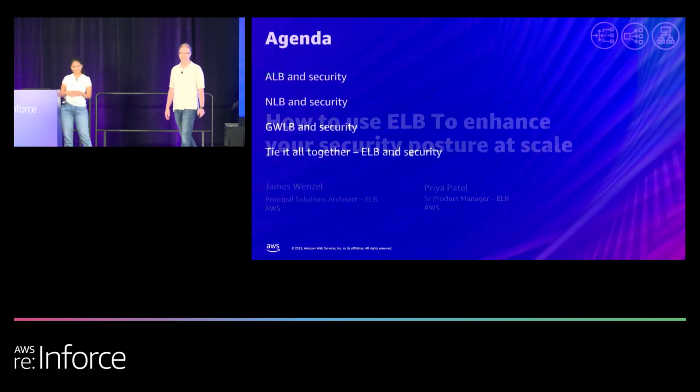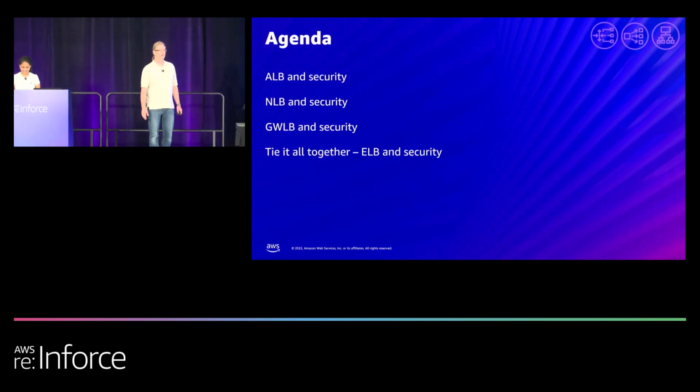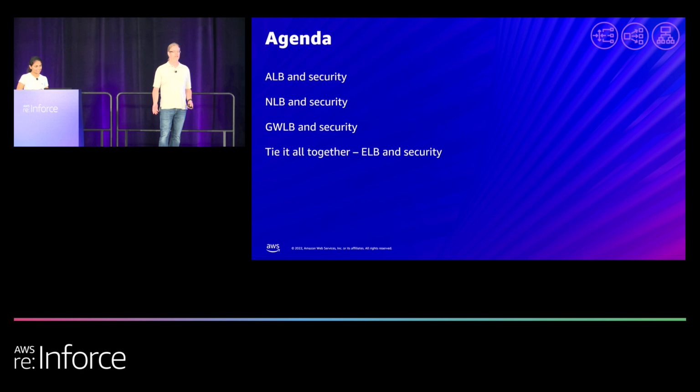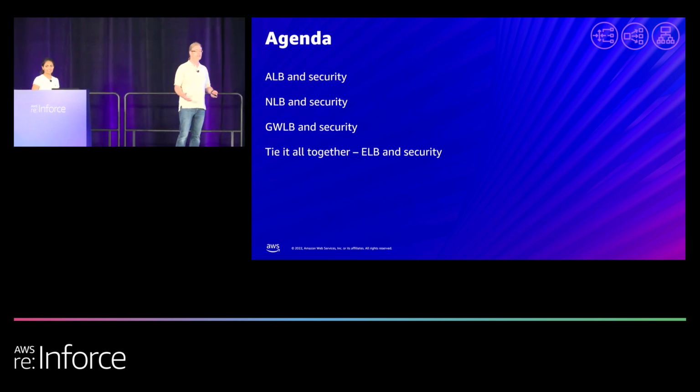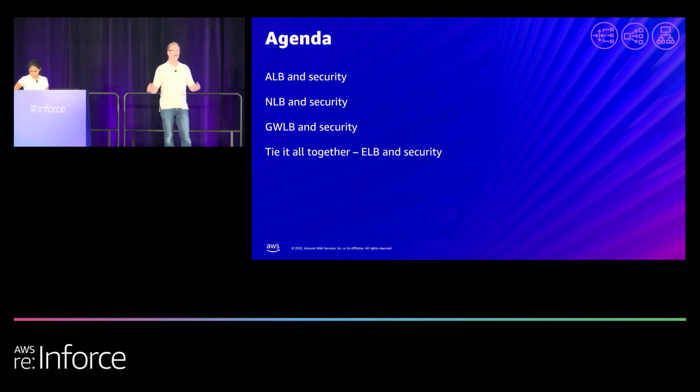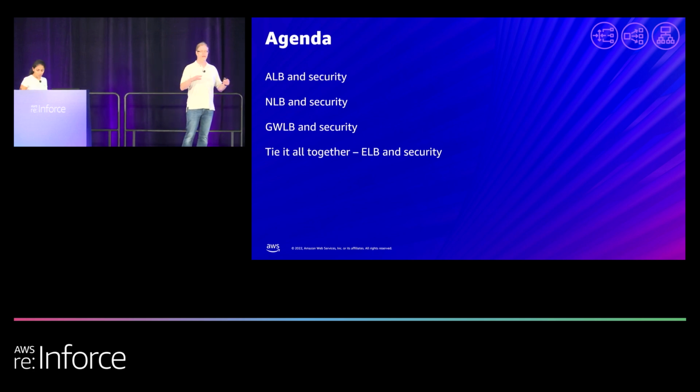Okay, so let's get into what we're going to be talking about today. Our agenda is to talk about ALB, NLB, and Gateway Load Balancer. What we're going to talk about and discuss is the security that they can help you provide to your workloads, as well as how we secure those down for you that you can inherit for your workloads. And then at the end, we're going to give you a couple of links that you can use to actually audit these in any type of auditing process that you have with APIs. You will get a copy of this slide deck so you can go ahead and use that as you need.